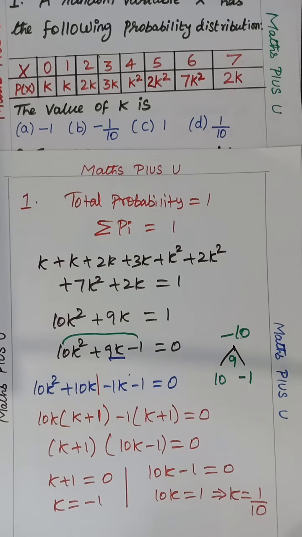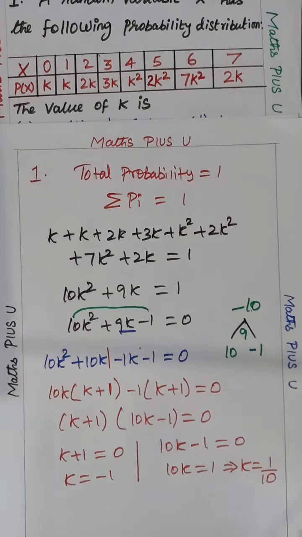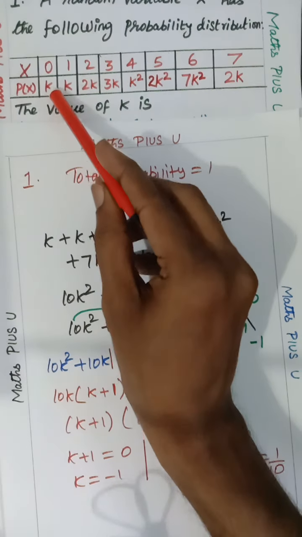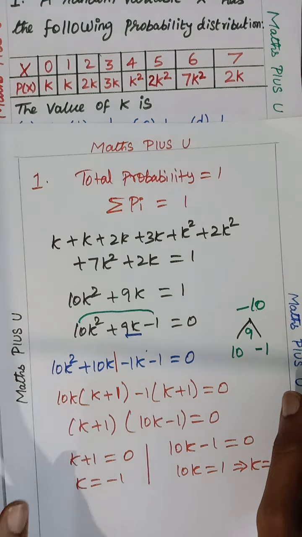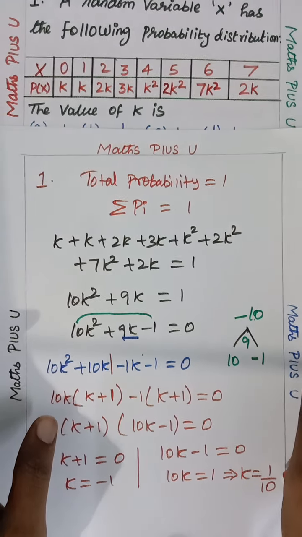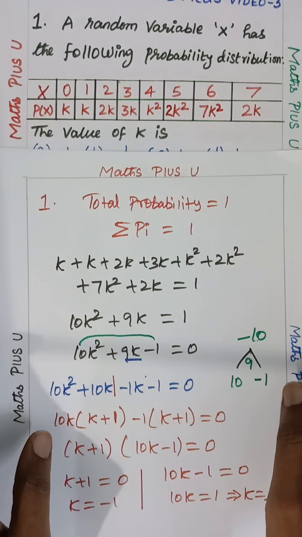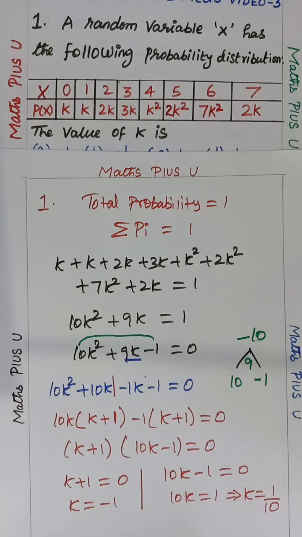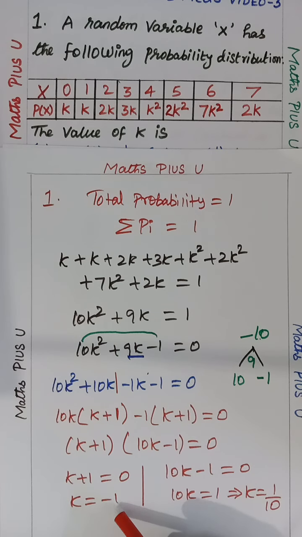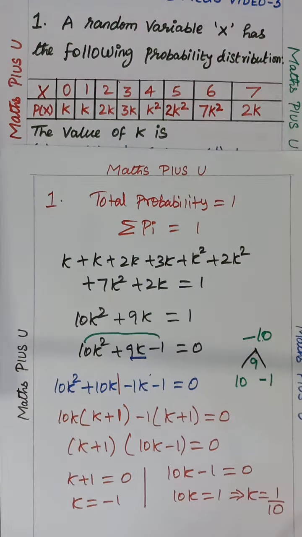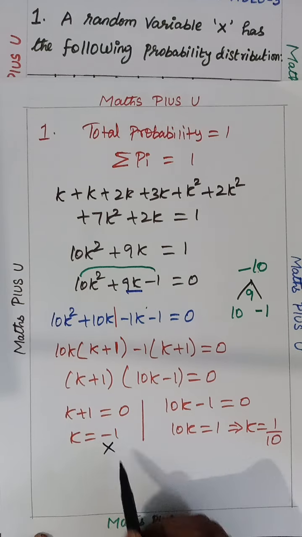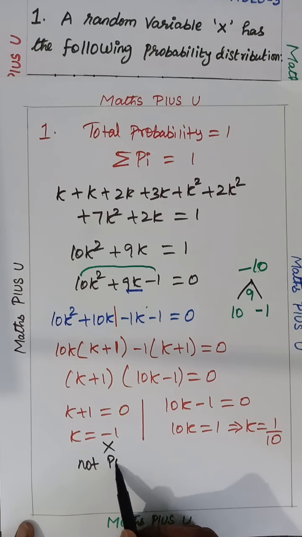But the important thing you have to understand is the value of k you are supposed to substitute in the probability. We all know from the smaller classes, very important things we have studied. The probability of an event lies from 0 to 1 only. So if I apply k equals minus 1, then the probability will be negative. Is there any possibility that probability can be negative? No. So in that sense, k equals minus 1 is not possible.